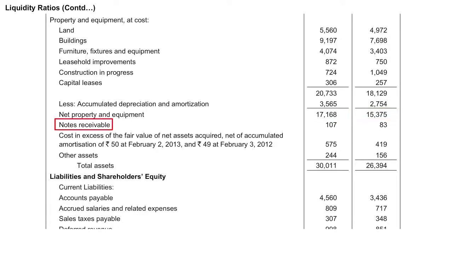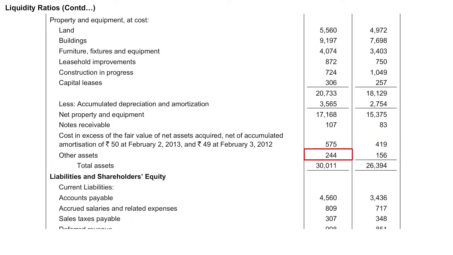Net receivables are given at 107 in the year 2012 and 83 in the year 2013. Cost in excess of fair value of net assets acquired, net of accumulated amortization of rupees 50 at February 2, 2013 and rupees 49 at February 3, 2012, amounts to 575 for the year 2012 and 419 for the year 2013.